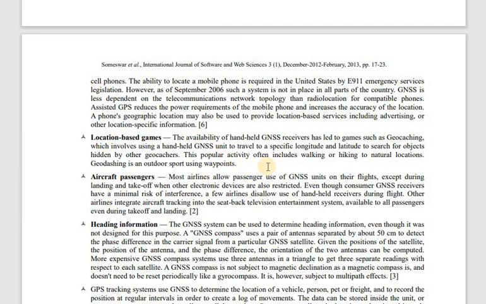This is a popular activity, often including walking or hiking to natural locations. Geodashing is an outdoor sport using waypoints, so you have to move. So GPS or global navigation can be used for location based games also.